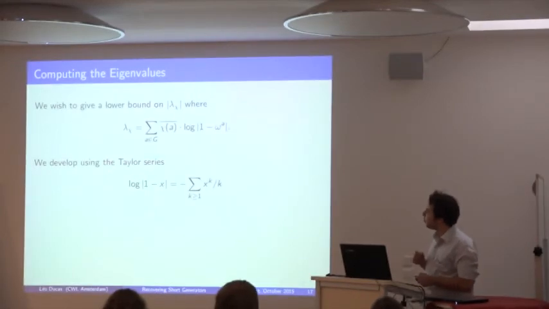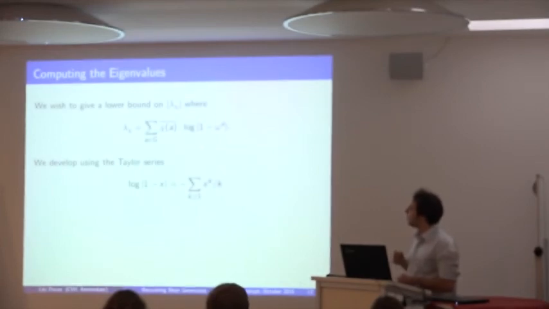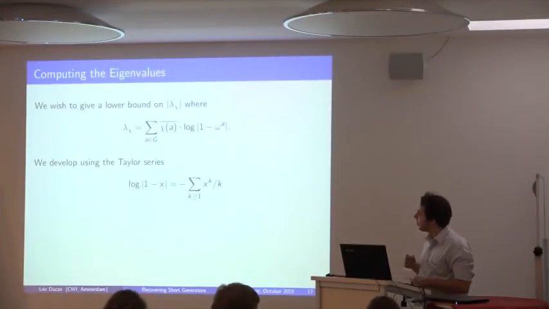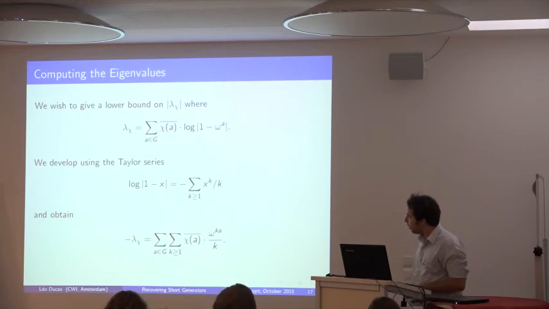Okay, so that's what we want to prove. Let's get rid of this log because it's very annoying. We're just going to develop the Taylor series, so we get this sum with terms running down to infinity. Okay, so now we get this formula. Now we get a double sum. So have we really made any progress?